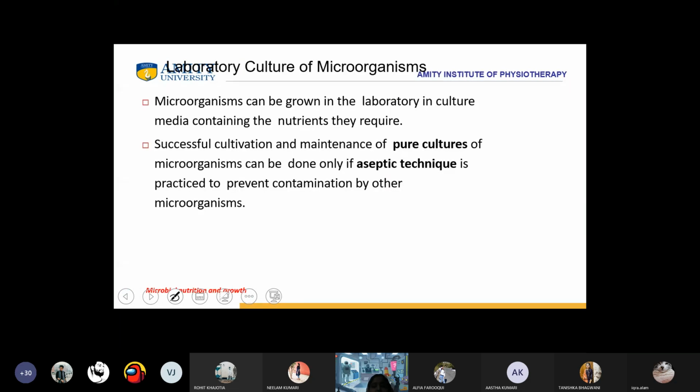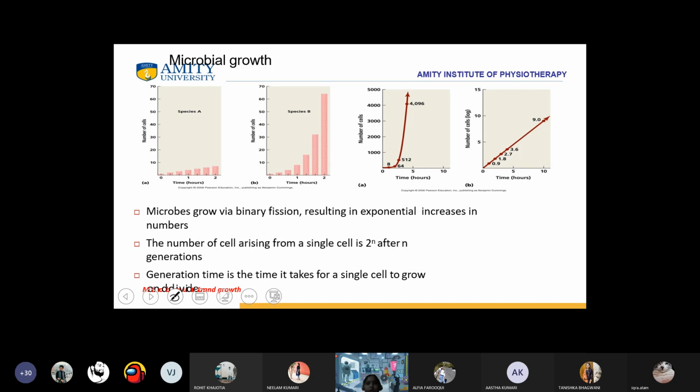Then we have laboratory culture of microorganisms. So microorganisms can be grown in the laboratory in culture media, which contain the nutrients they require. So successful cultivation and maintenance of pure culture of microorganisms can be done only if aseptic technique is practiced to prevent contamination by other microorganisms.